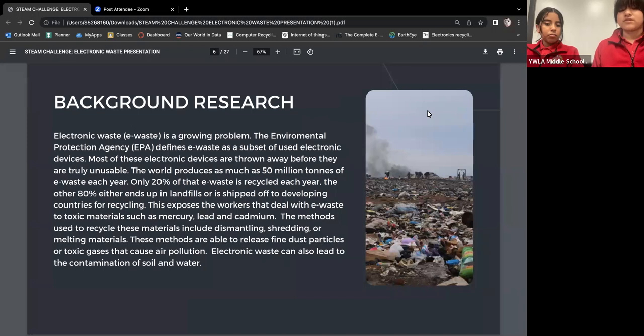This exposes the workers that deal with e-waste to toxic materials such as mercury, lead, and cadmium. The methods used to recycle these materials include dismantling, shredding, or melting materials. These methods are able to release fine dust particles or toxic gases that cause air pollution. Electronic waste can also lead to the contamination of soil and water.